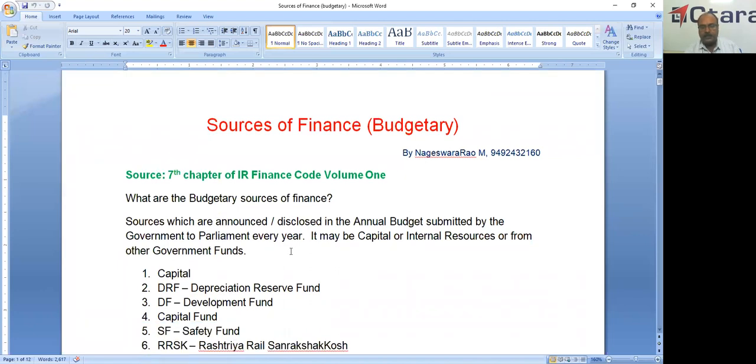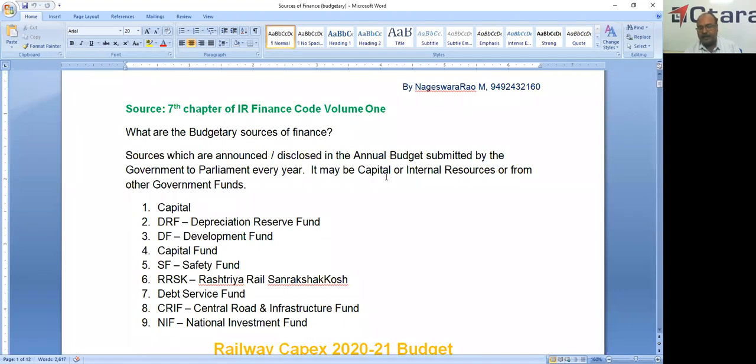So here budgetary sources, normally it may be capital, or internal resources, or from other government funds. There are three categories of budgetary sources. One is capital, that is provided by the Ministry of Finance, and another is internal resources, that is surplus.